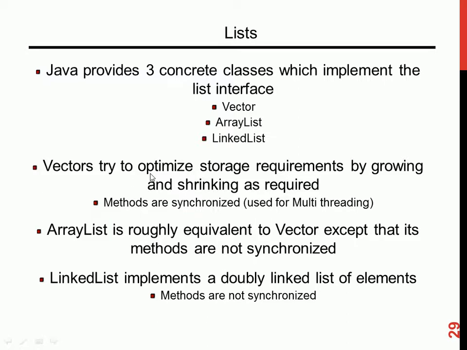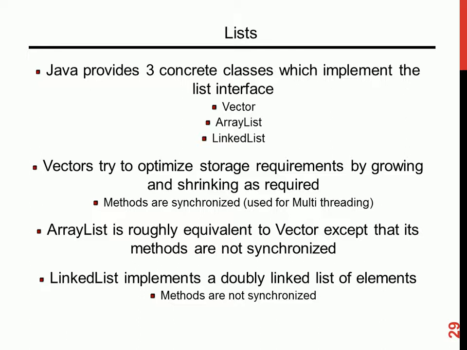Now, the vector came before the array list. And the vector, at that time, was synchronized. The array list was brought in. It works exactly like the vector, but there you don't have to specify the capacity. It's pay as you go. If you add, you get a size. If you remove, you lose it.